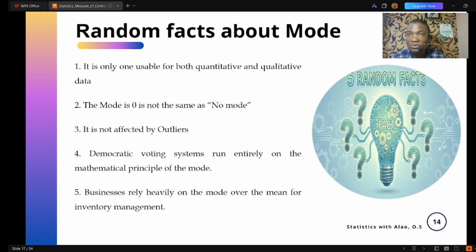So once again, I want to believe that you have been able to understand what mode is, how to calculate the mode for grouped and ungrouped data precisely, and obviously the random facts have helped you understand mode better. Up next, we'll talk about median. So make sure you stay tuned.